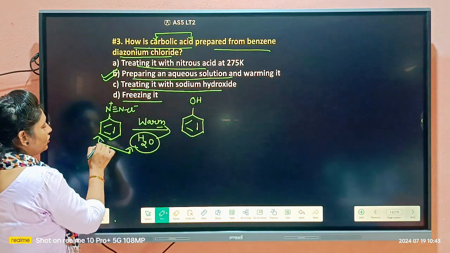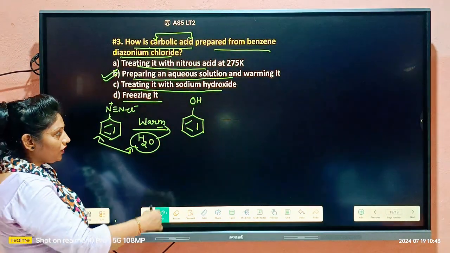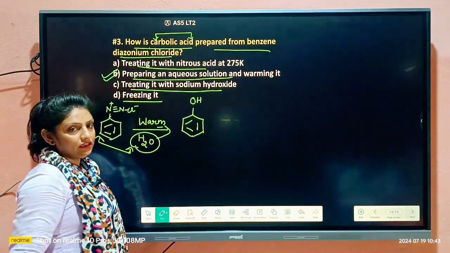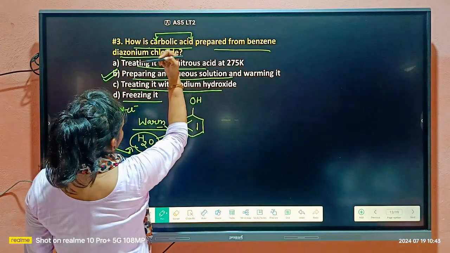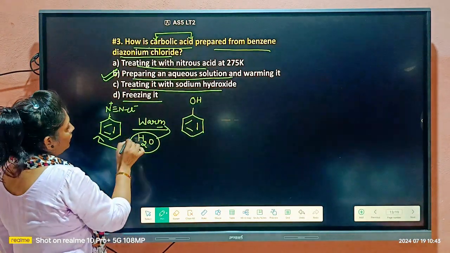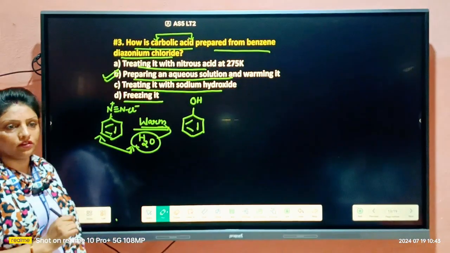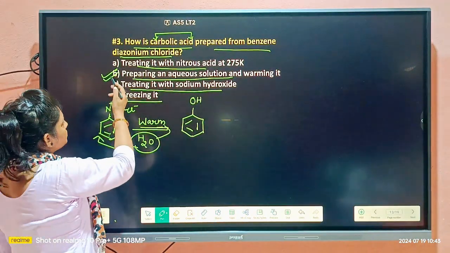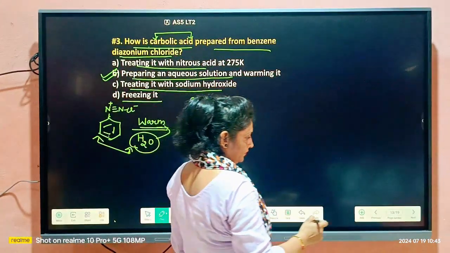Solution in water is known as the aqueous solution. This reaction you have already studied in your classroom. So students, here we can prepare phenol by warming the aqueous solution of benzene diazonium chloride. So here option B will be the right option for this question.